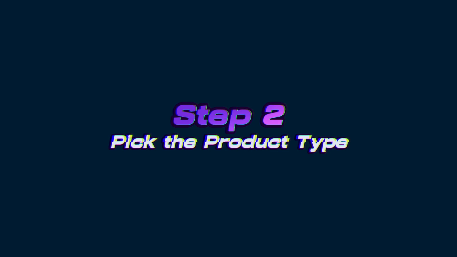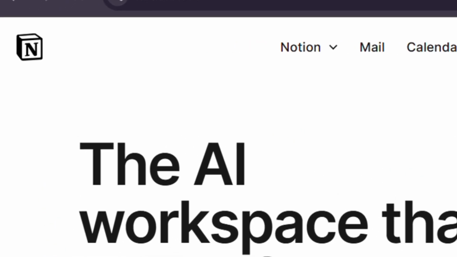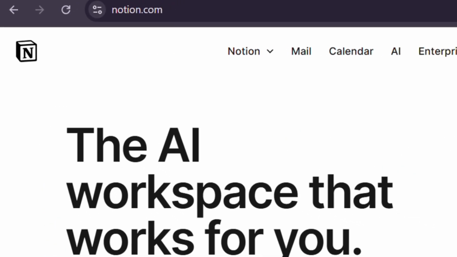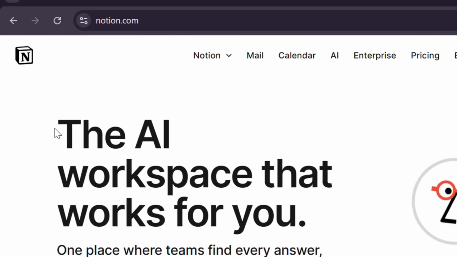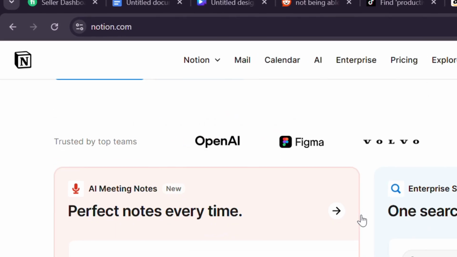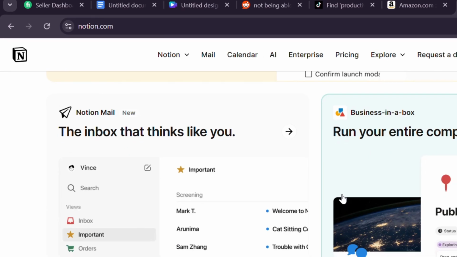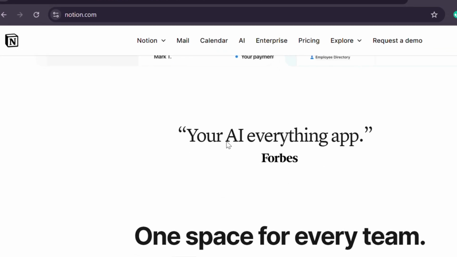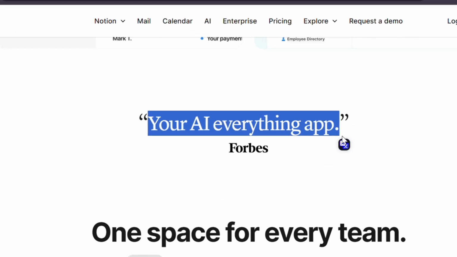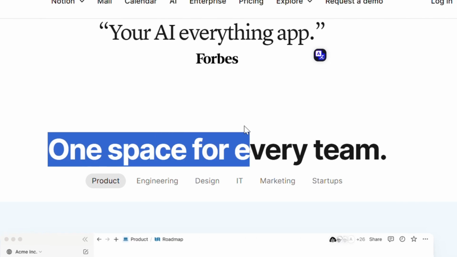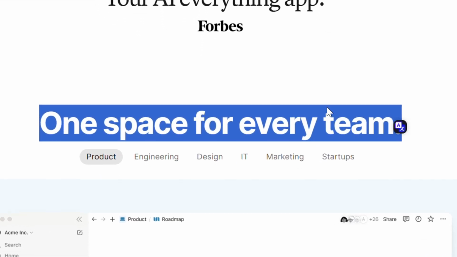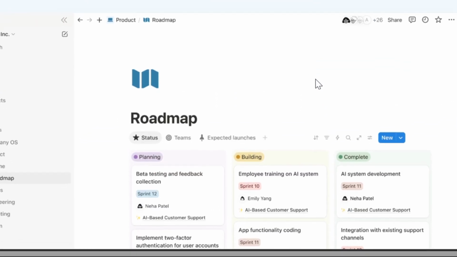Step 2. Pick the product type. Now you move to the product type. You could create a Notion dashboard that helps freelancers manage clients and deadlines, or a collection of templates for invoices, proposal letters, and onboarding forms, or a simple mini course walking through a clean process to manage all that with free tools. Keep it focused. One product, one purpose. Don't try to create the ultimate mega bundle that solves everything. You can expand later, but only if people want more.